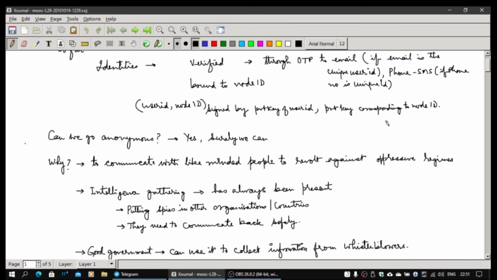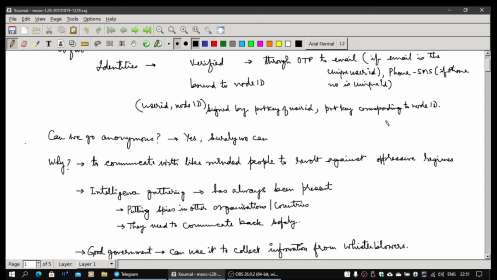They call it sacrifice to the country. So when they do it, technology has also been built. Being anonymous becomes useful in those scenarios, because they need to communicate back to their own country without it getting into the hands of the enemy, in the country where they have been planted.